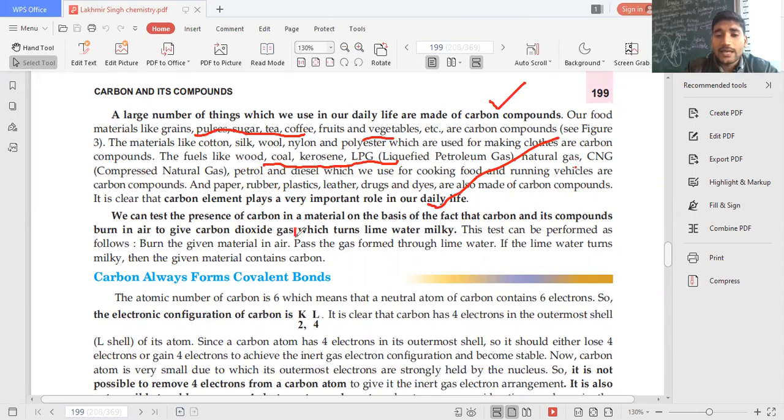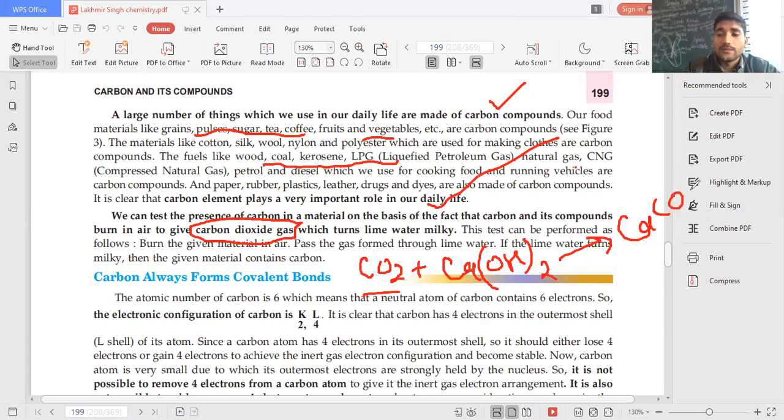If you make any organic compound undergo combustion, beta, you will get carbon dioxide gas. And you know very well from the knowledge of your chapter 1, chemical reactions and equations, that carbon dioxide gas turns lime water milky. What is lime water? Lime water is calcium hydroxide, if you can see on your screen, Ca(OH)2, which in presence of carbon dioxide reacts to form calcium carbonate, CaCO3.